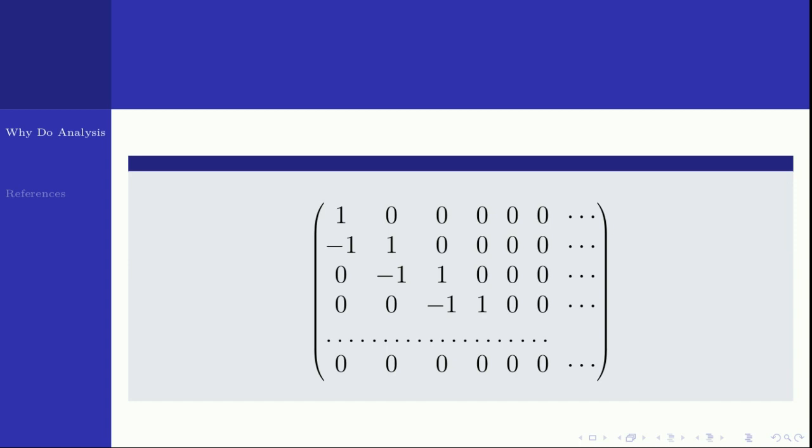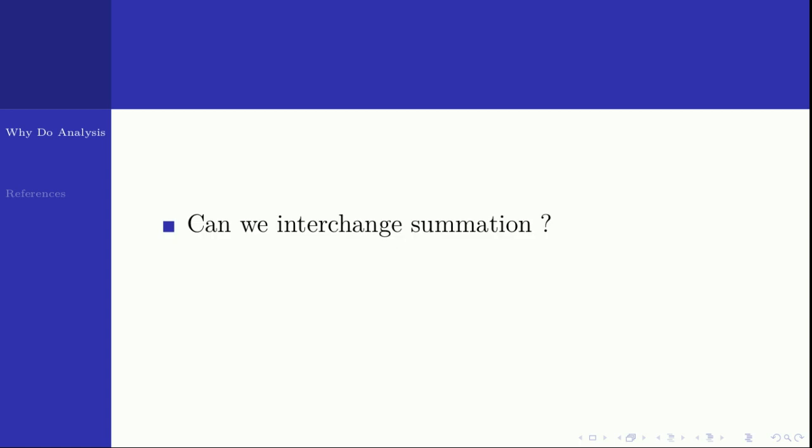Here, if you add rows first, then add those sums, you will get some answer. But if you do the same thing with the columns first, will you get the same answer here? Where did we go wrong? This example leads to some other things to think about. Can we interchange the summation? Under what condition can we interchange summation?